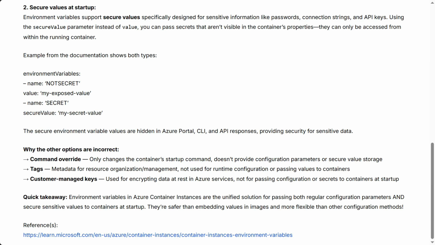Customer managed keys are used for encrypting data at rest in Azure services, not for passing configuration or secrets to containers at startup. Quick takeaway: environment variables in Azure container instances are the unified solution for passing both regular configuration parameters and secure sensitive values to containers at startup. They're safer than embedding values in images and more flexible than other configuration methods.